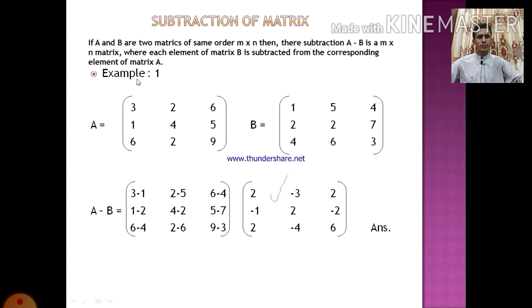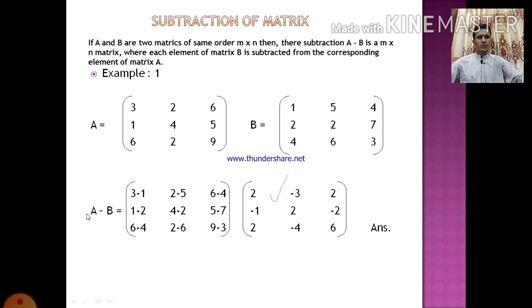Example, you can see here A equals 3 2 6, 1 4 5, 6 2 9, and B values 1 5 4, 2 2 7, 4 6 3.